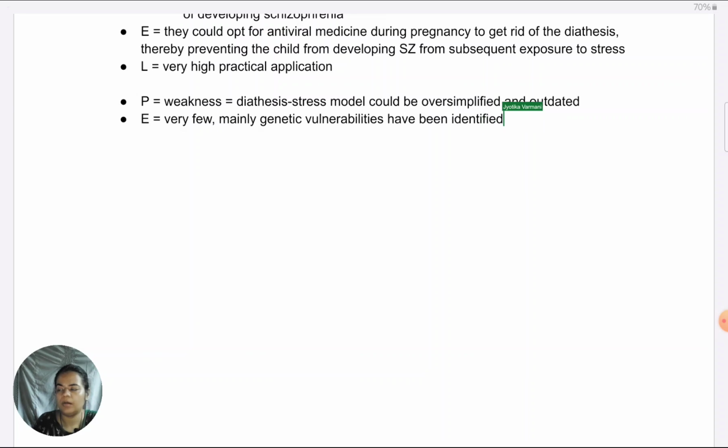It is also outdated for the same reason: these few genetic vulnerabilities have been identified, but over time it has come to be realized there are far too many genes playing a role in schizophrenia, up to 100 and something. Again, I don't remember the exact number, so I would say over time more than 100 candidate genes contributing to schizophrenia have been identified.